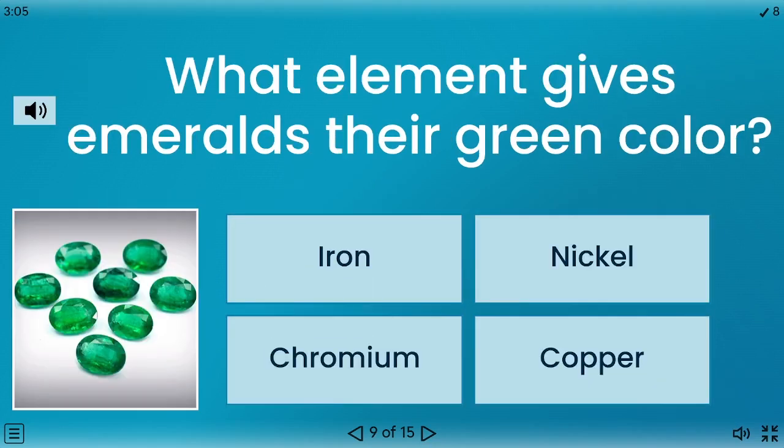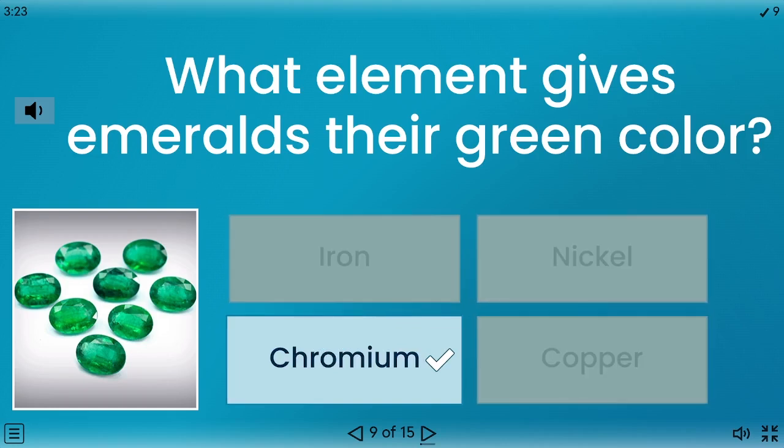What element gives emeralds their green color? Iron, nickel, chromium, copper. The correct answer is chromium.